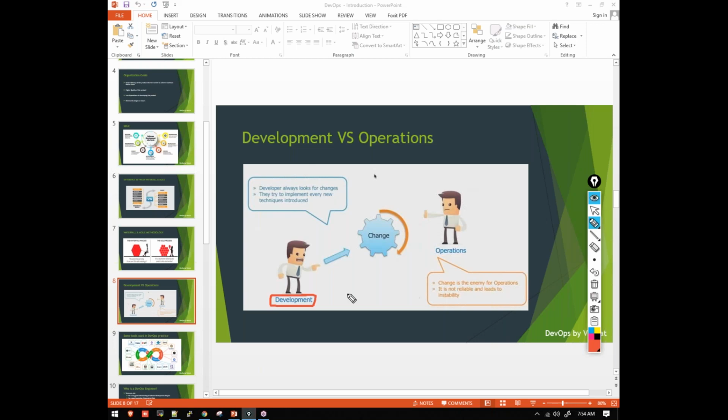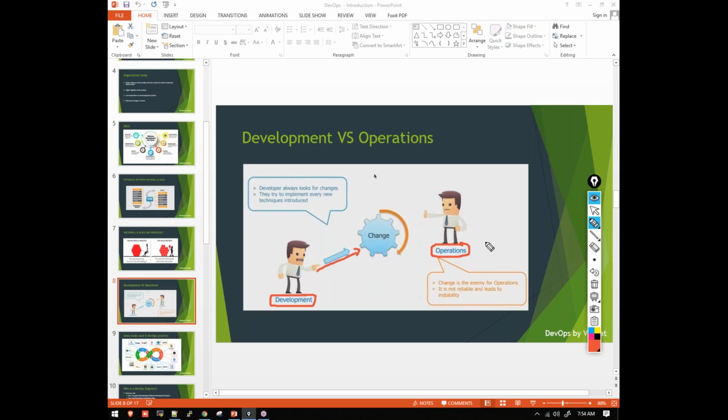So what will happen here? The development team will start writing the code once again. Okay, why? Because the development team has to introduce changes, right? They have to introduce new changes into the source code, because as per the client requirement, they have to work, right? So what are the changes, what are the new features they are going to add, they're going to add in the source code. Once they are adding the changes to the source code, it is creating a lot of work for the operations guys.